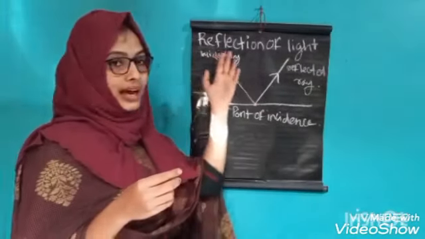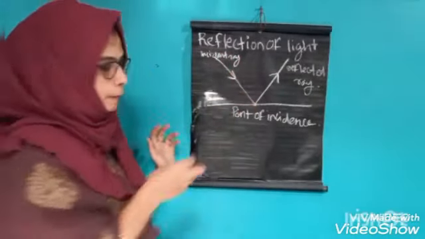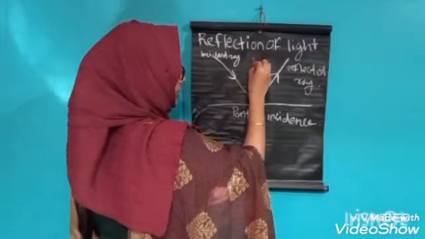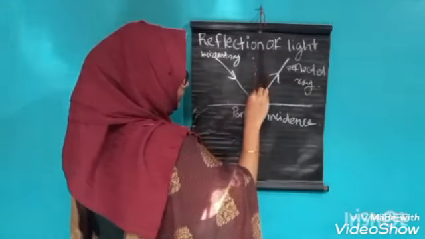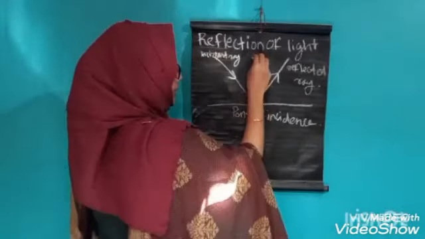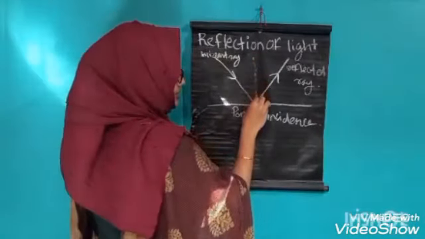Then suppose I draw a normal here, that is a perpendicular line through the point of incidence.